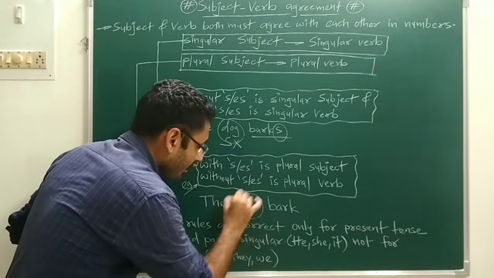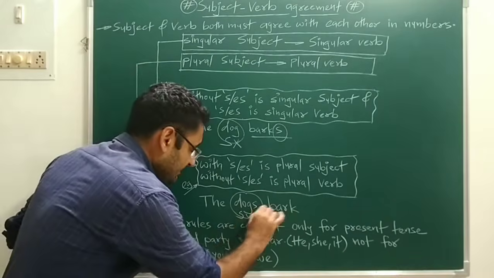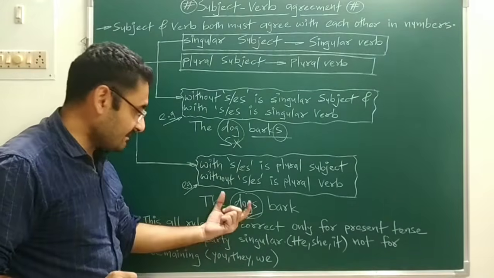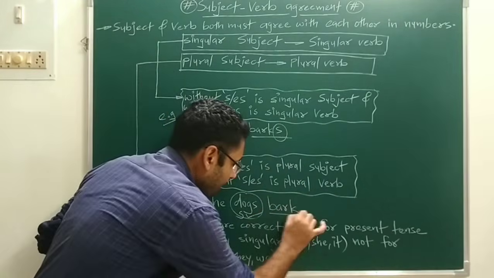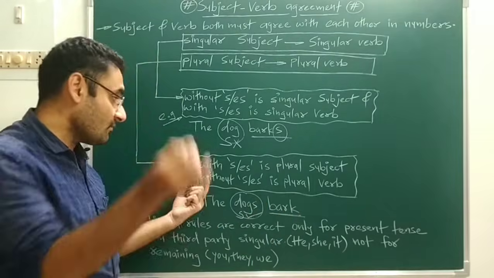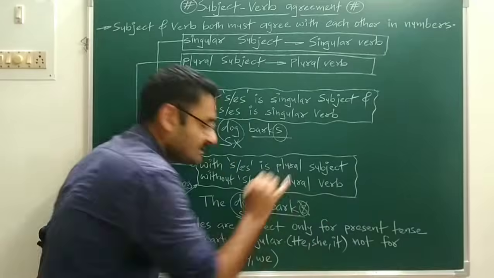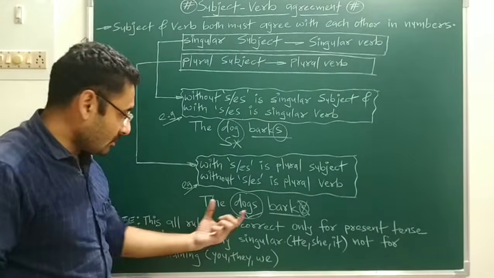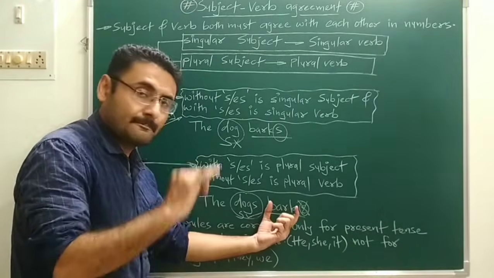Dogs is your subject, and s is used with it, so it is a plural subject. With that plural subject you have to use a plural verb, which means without s or es. Why? Because the subject is plural, so the verb must be plural.